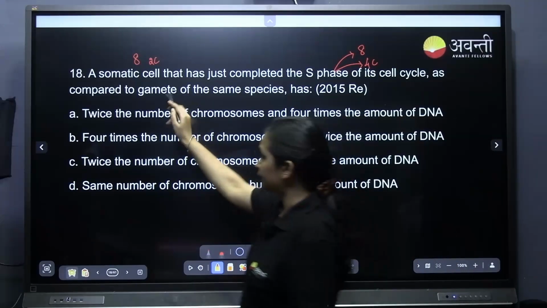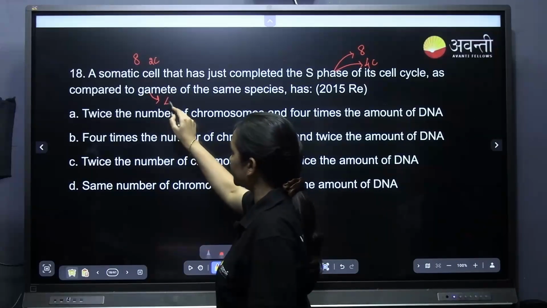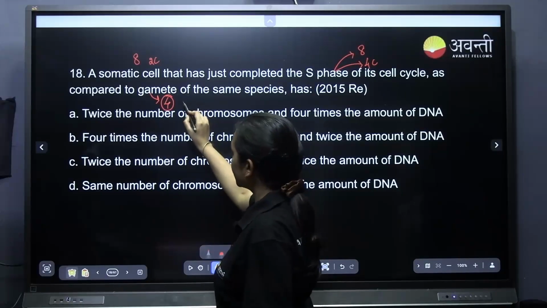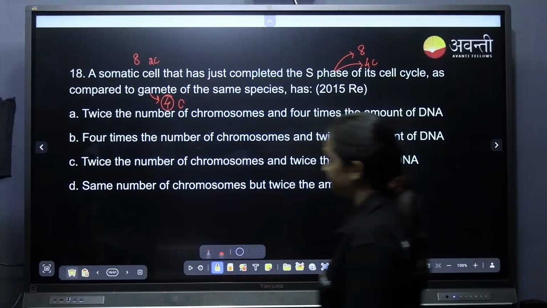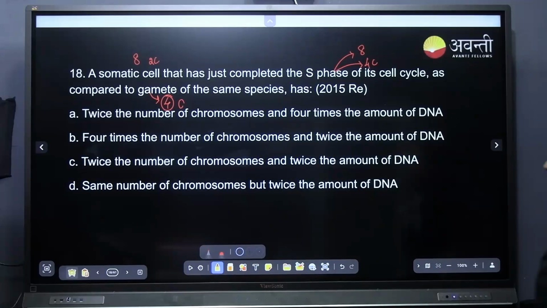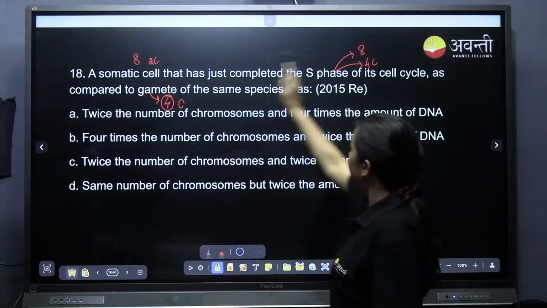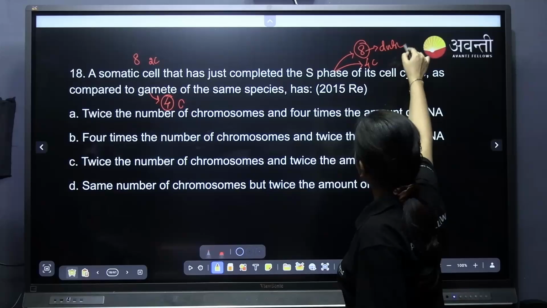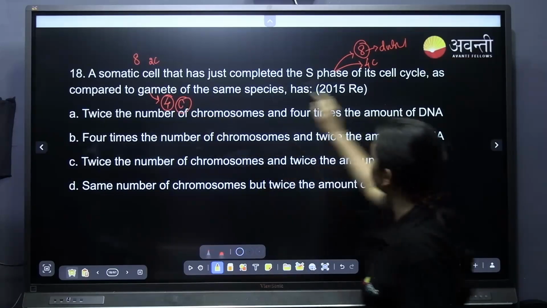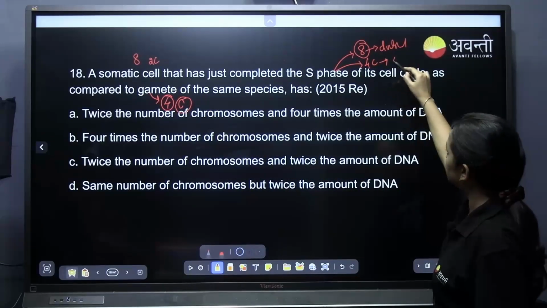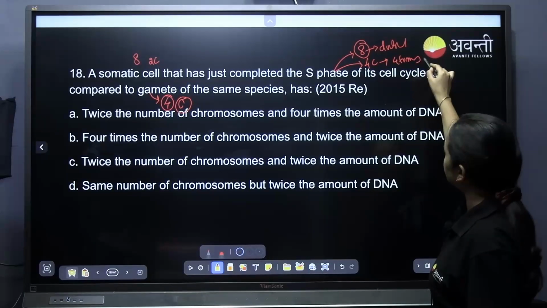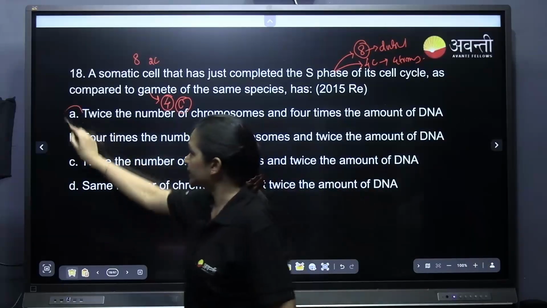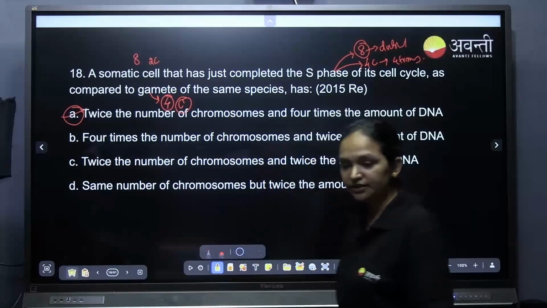The gamete of the same species will have half the number, like 4 chromosomes, and the DNA content is only C. So with respect to 4, the chromosome number is doubled. With respect to C, the content is 4 times. Understood? Twice the number of chromosomes and 4 times the amount of DNA. This will be the correct answer, A. Any doubts regarding this?